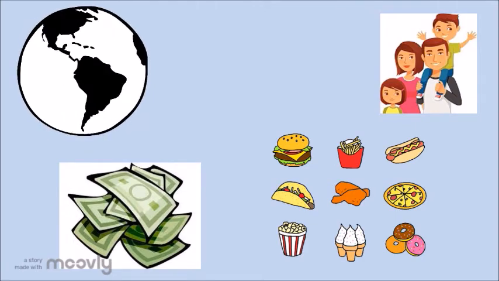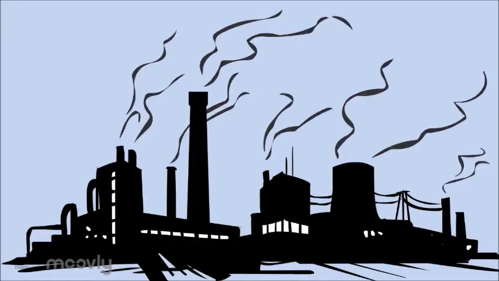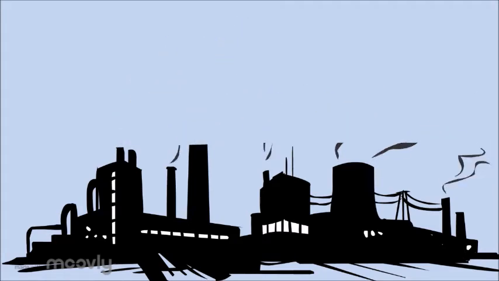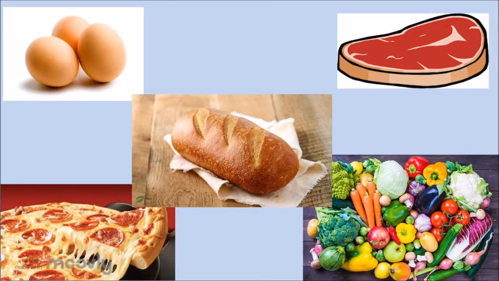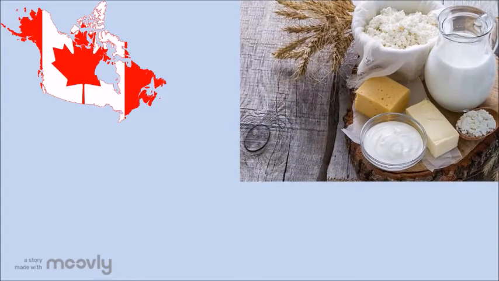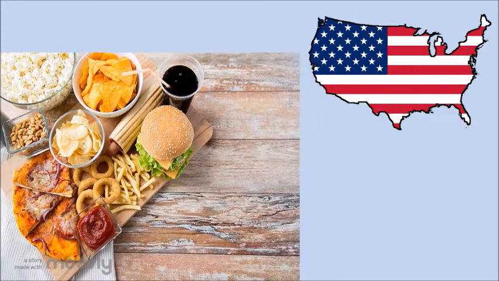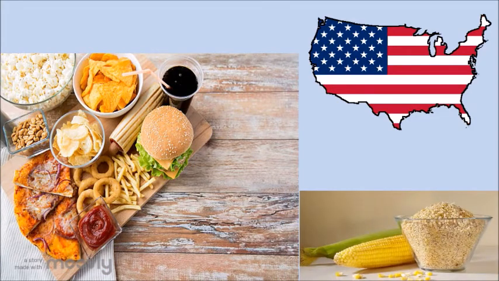We didn't find a big difference between the number of family members, the food they like to eat, and the money they spend on food, because both countries are considered among the most powerful economies in the world. Both countries eat almost the same kind of food, like meat, egg, pizza, vegetables, bread, chicken, and drink cola. In Canada, they like to eat homemade food like dairy products, but in the US, they like to eat fast food more and corn products.